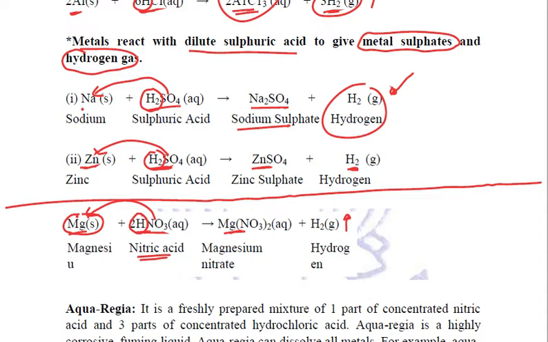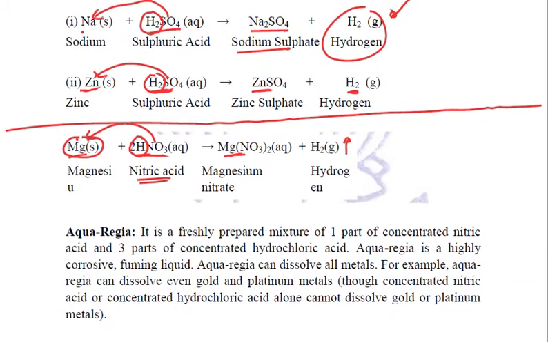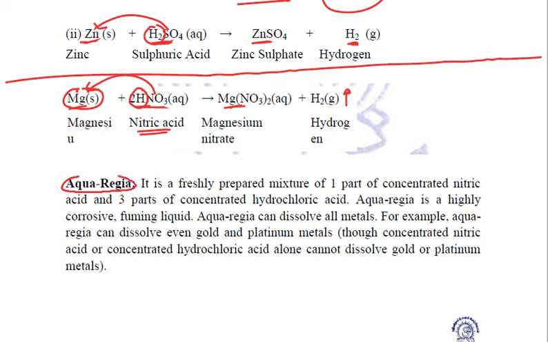Here we should be familiar with the term aqua regia. Now what exactly is aqua regia? It is a freshly prepared mixture of 1 part of concentrated nitric acid and 3 parts of concentrated hydrochloric acid. This mixture is highly corrosive. It is a fuming liquid and it can literally dissolve all the metals. It can dissolve even gold and platinum, right?